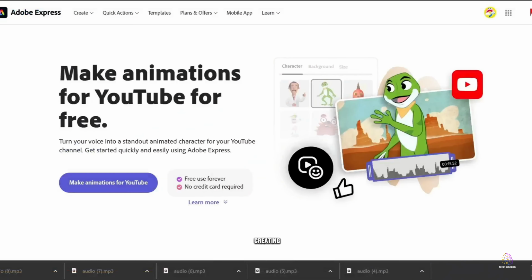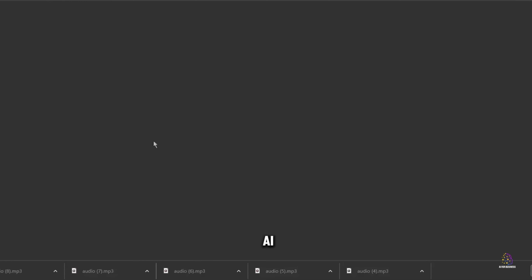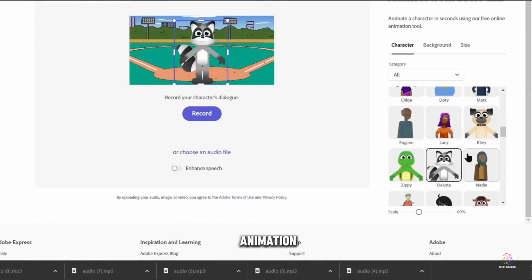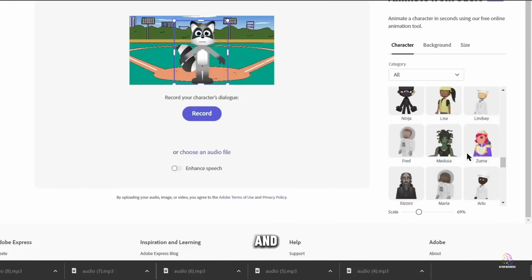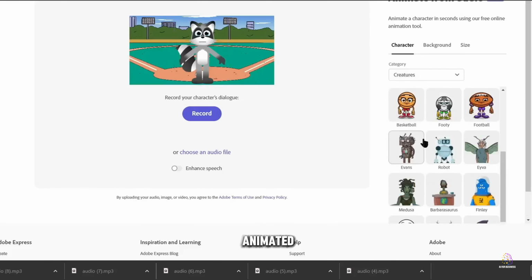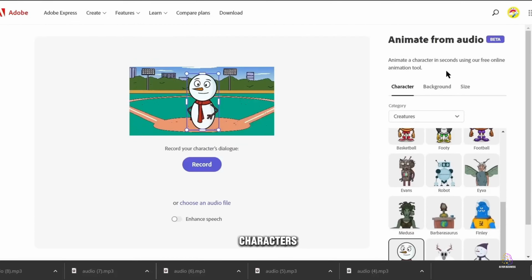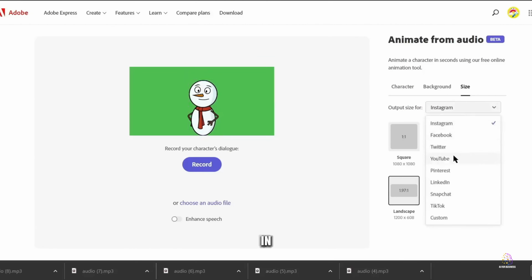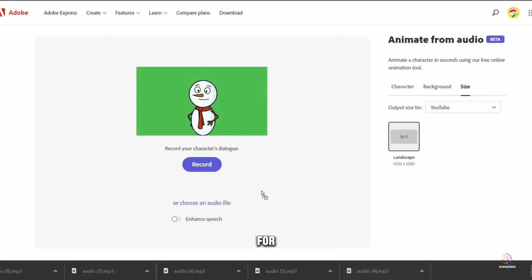Step 3, creating animated characters that will bring our video to life. For this, we'll use Adobe Express, an intuitive and powerful AI animation tool. Adobe Express is an AI-powered animation software that allows for easy and efficient creation of animated characters. With a range of characters and animations available, we'll be able to bring our content to life in an engaging and appealing way for our young audience.